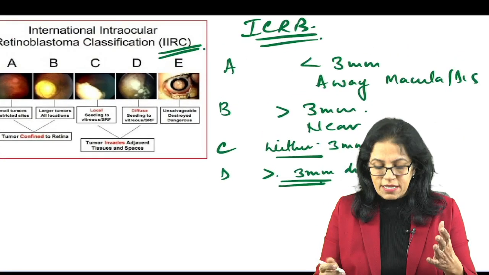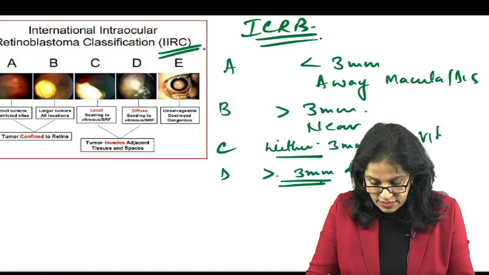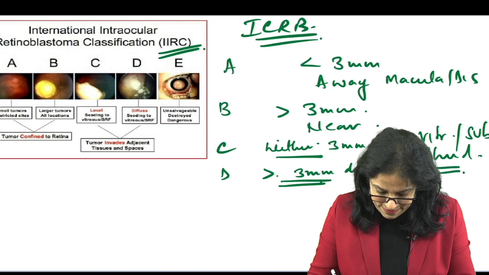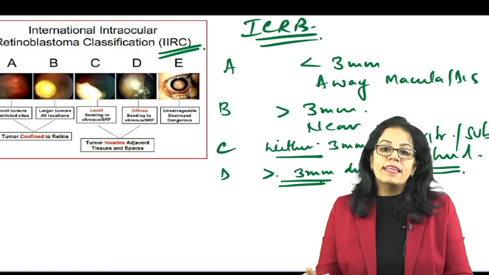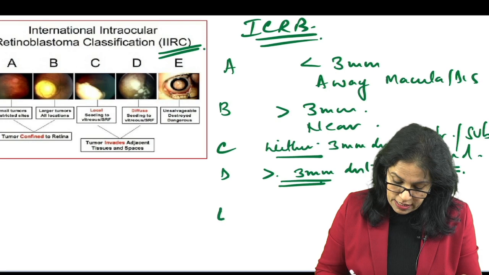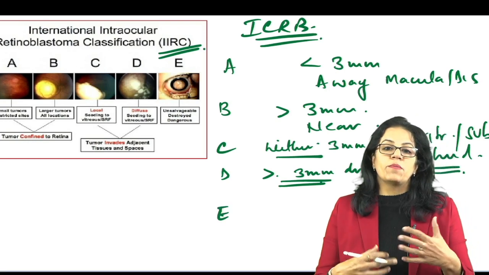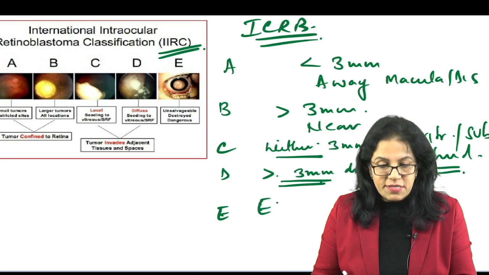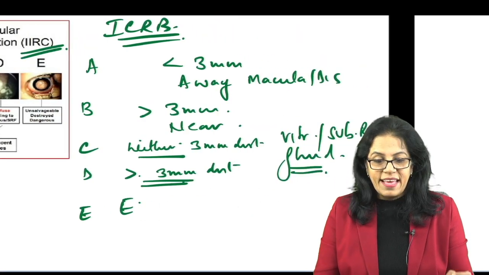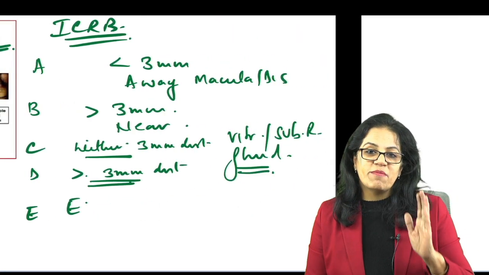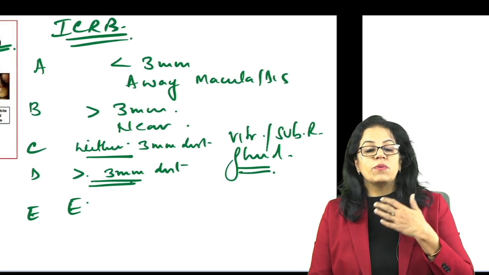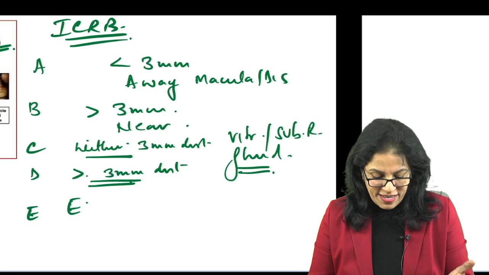Okay, and where is the seeding? What did I say? It is in the vitreous and subretinal fluid. Right? And what is E? Now it's a very big tumor occupying more than half of the globe, that is E. So this classification is important, and therefore I gave you my method of how you will remember it. If it is E, definitely we know we have to go for enucleation, right?